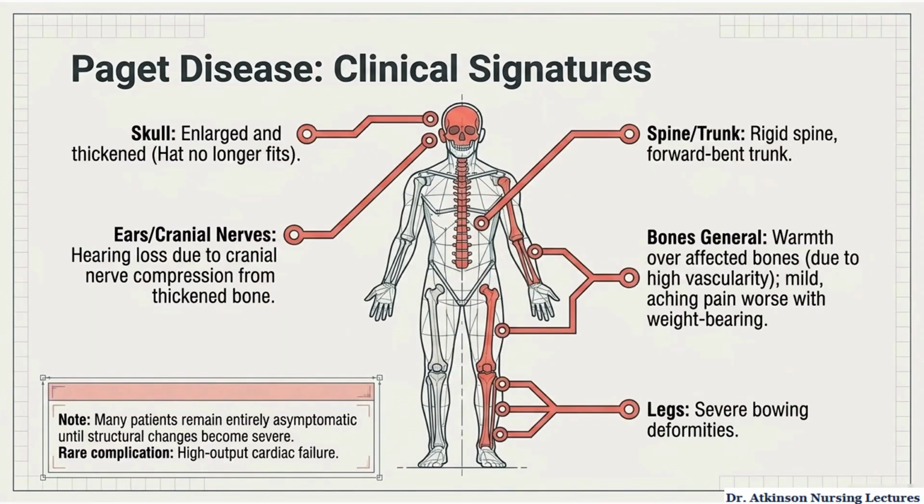Paget disease causes enlarged, disorganized bone that produces distinct structural changes. Skull enlargement may present as increasing hat size, while thickened cranial bones can compress nerves and cause hearing loss. Vertebral involvement leads to rigid posture and forward trunk bending. Affected bones are often warm from high vascularity and painful with weight bearing. Long bones may bow under body weight because the enlarged bone is structurally weak. Severe disease can rarely cause high-output heart failure because the vascular bone increases cardiac workload.